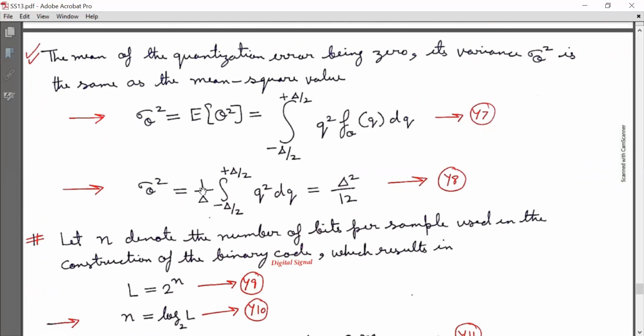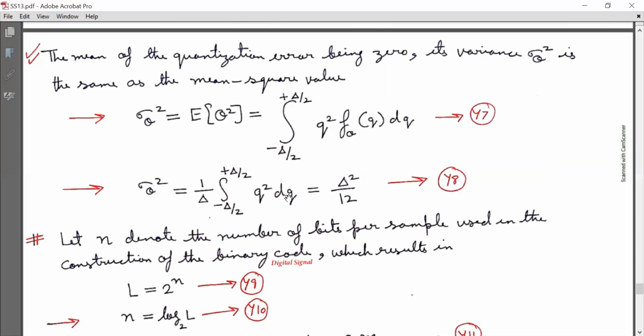sigma q square is equal to 1 by delta. I have substituted this value, that is the value for f capital Q here. Sigma q square is equal to 1 by delta, integration from minus delta by 2 to delta by 2, q square dq, and that is equal to delta square by 12. Mark it as equation y8.